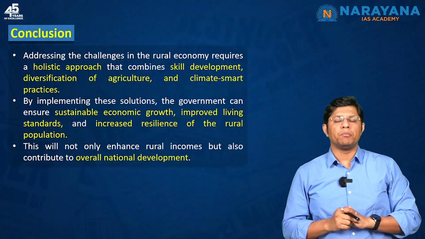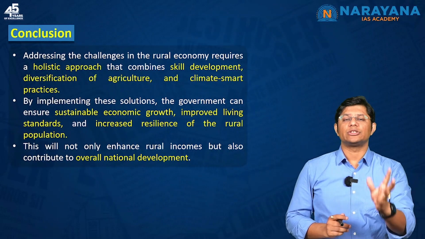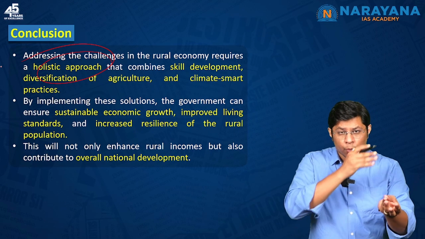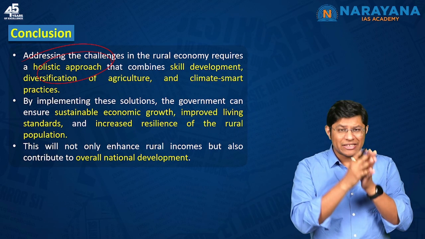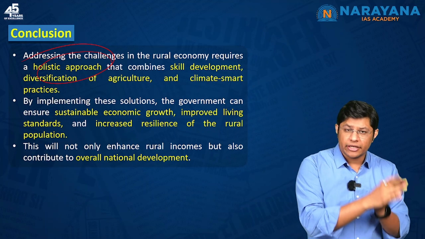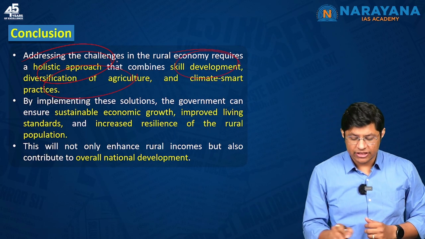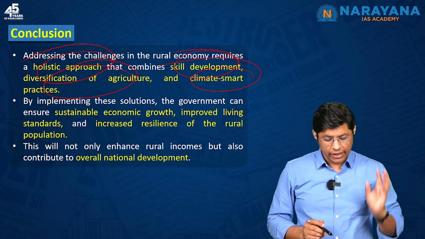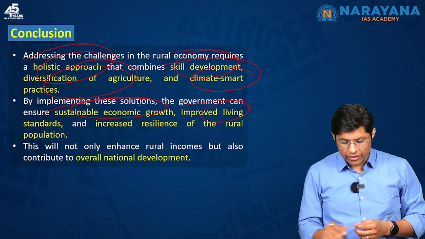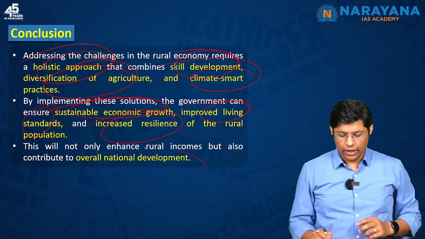And finally, it is very important that in order to overcome the challenges that the rural economy is facing, the government of India has to have a holistic approach, which combines moving people away from basic staples to high-yielding agriculture crops, or for that matter, moving people away from agriculture to urban areas. And for that, the government has to focus on skill development, diversification of agriculture and climate smart practices, right? So by implementing these solutions, we can ensure sustainable economic growth, improved living standards and increased resilience of the rural population. This can overall benefit our national development.